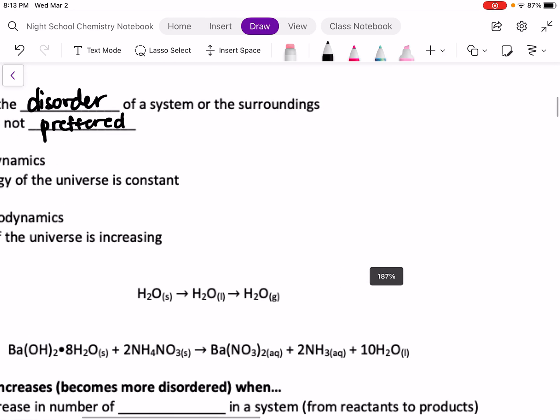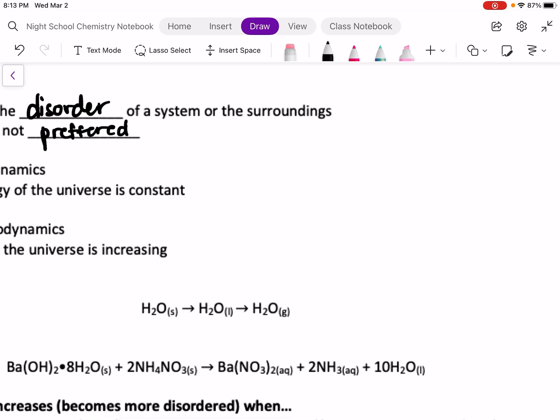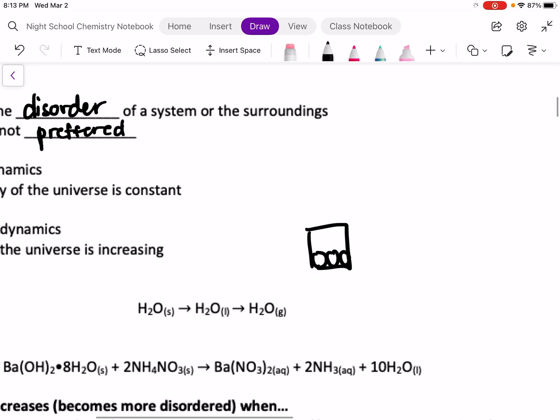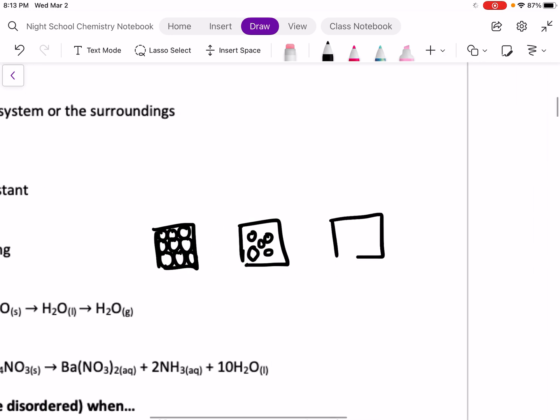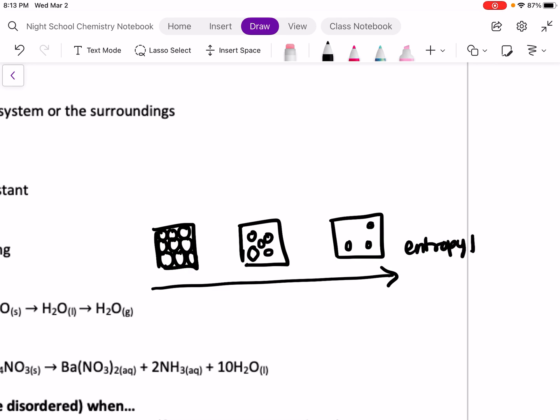For our first example of this, we can look at what happens when we have solid ice melting to liquid water and then turning into water vapor gas. So this is what my solid would look like. I have a very rigid structure. In a liquid, I would have more room, particles flowing past one another. And then in a gas, I would have even fewer molecules further apart. As we go towards a gas, my entropy will increase.